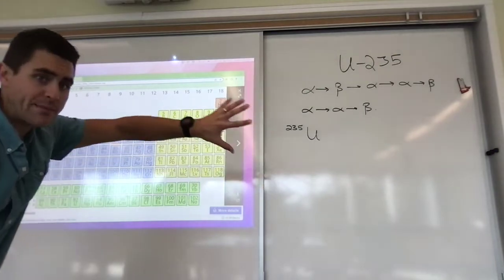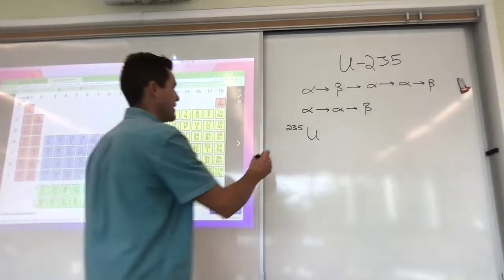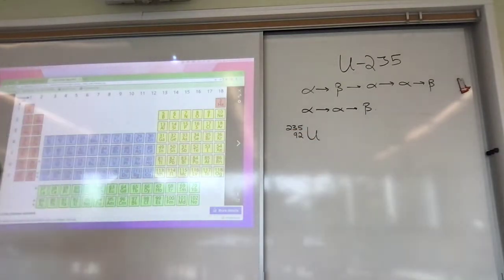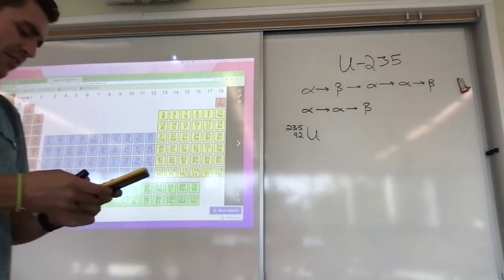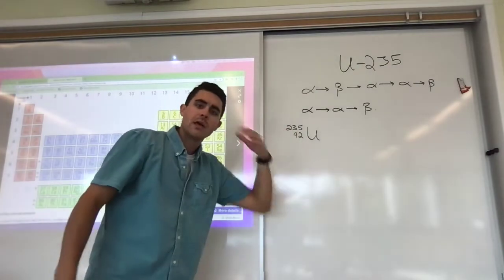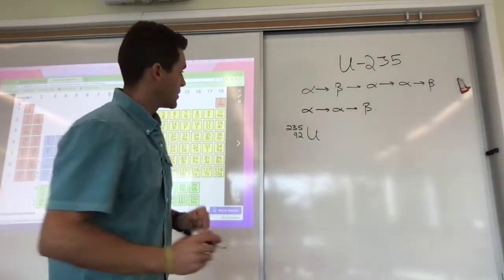So I go find uranium on my periodic table, and it ends up being element number 92. So it has 92 protons and a total mass of 235 atomic mass units. If I got the calculator out real quick, I would do 235 minus 92, and it would tell me that it's got 143 neutrons in there. Now, does that matter? Not really, but it's something I could know and I could do in my head or on a calculator rather quickly.